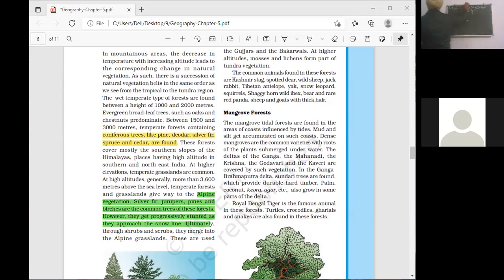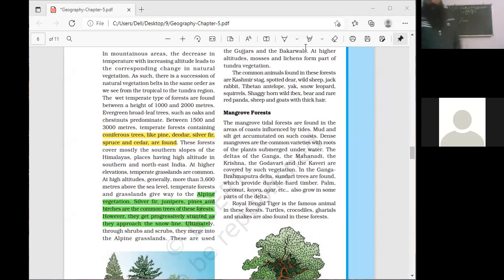Himalayan yew, Y-E-W, is a type of herb which is used for cancer medicine, but presently it is endangered. It is found in alpine vegetation. Endangered means those plants and animals which are at the level of extinction. If they are not saved, then they will finish from the environment. So they are endangered.